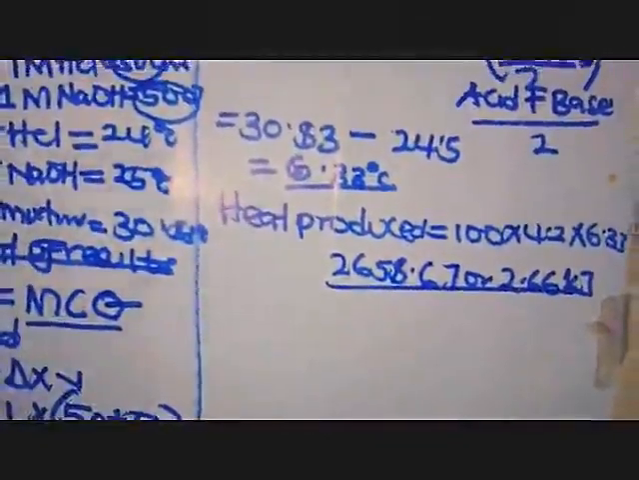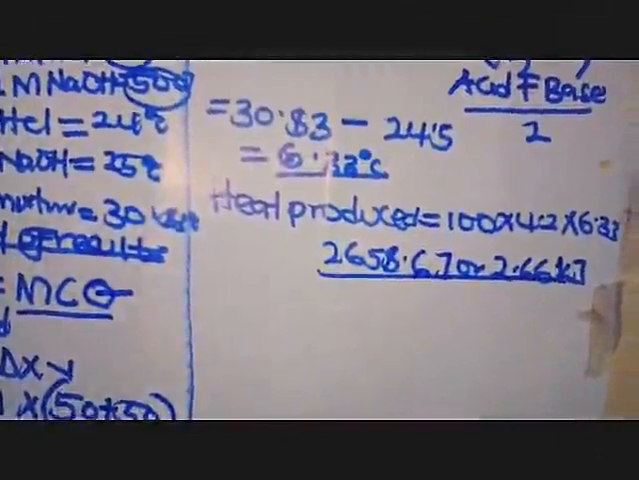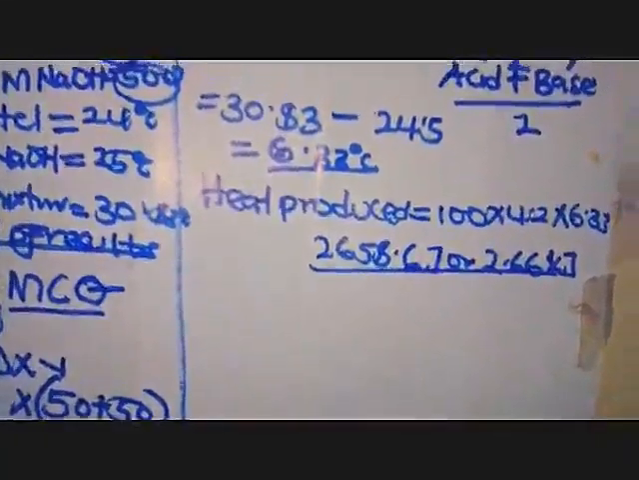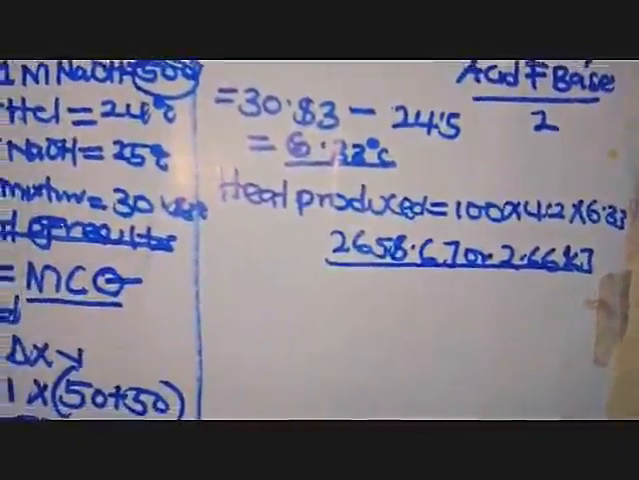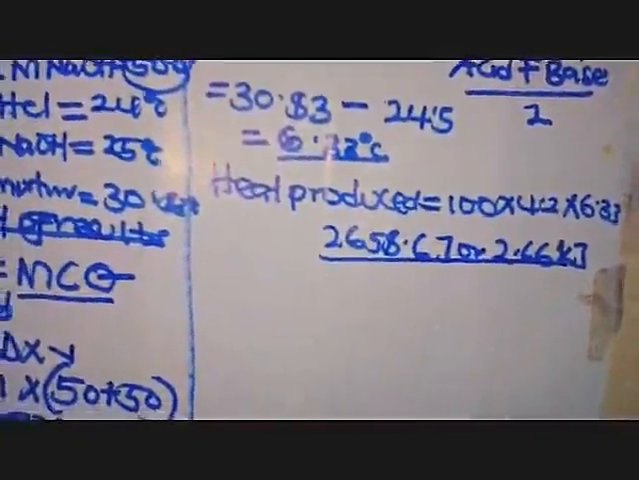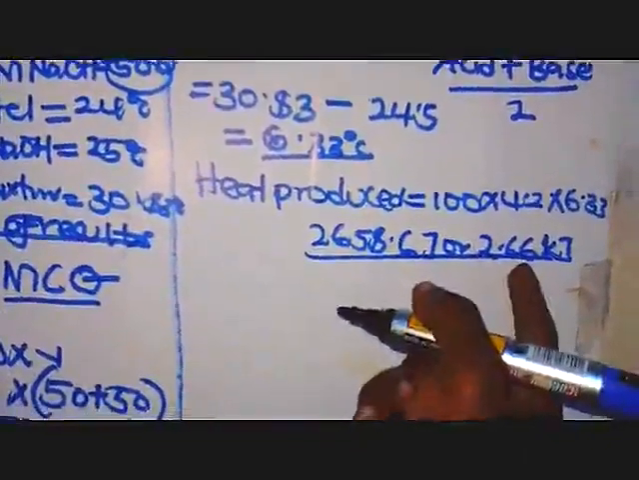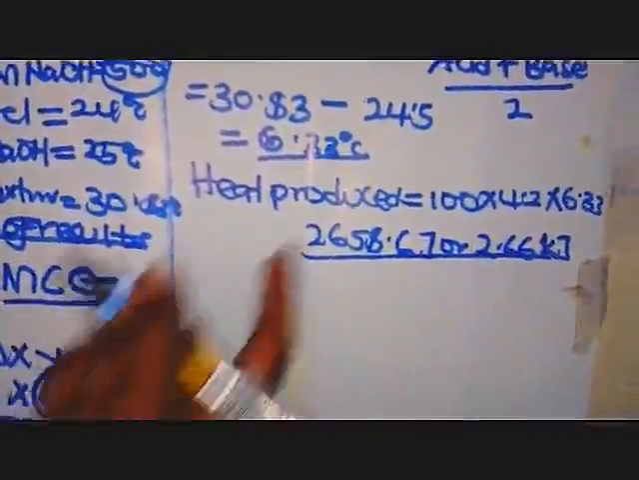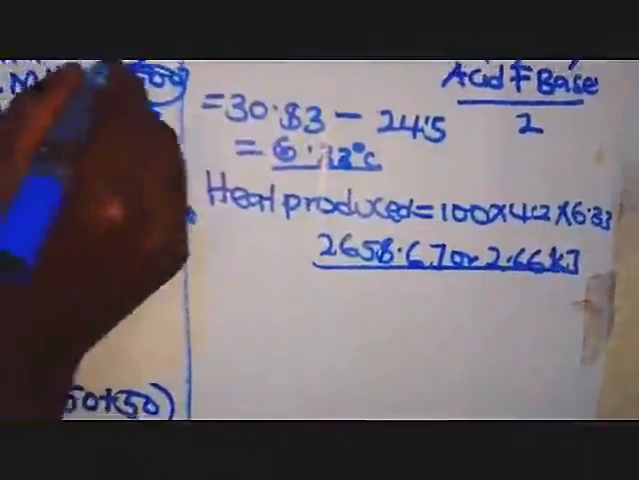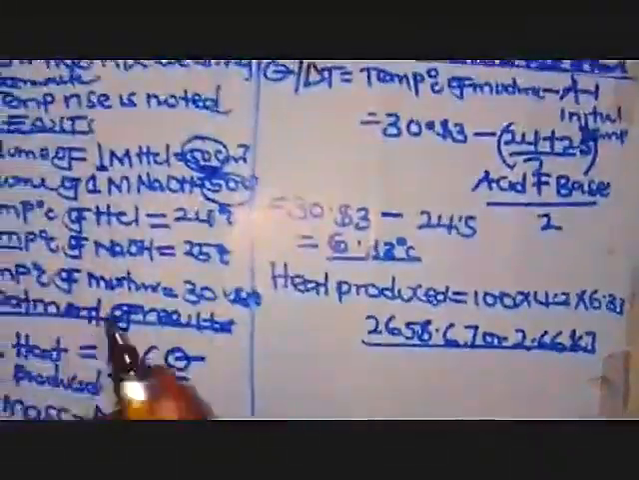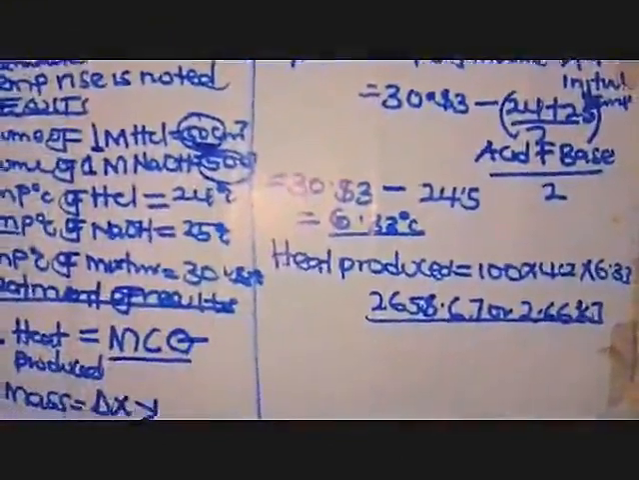But remember, we want the heat produced by 1 mole. But 1 mole, we are going to base on the moles of what? Moles of the water. So what are we going to do here? Now we are going to find the exact moles which are producing this amount of energy. How are we going to find the moles? We are going to go back to the volumes which they gave us and the molarity which they gave us. We can pick one of them and then we continue with it.